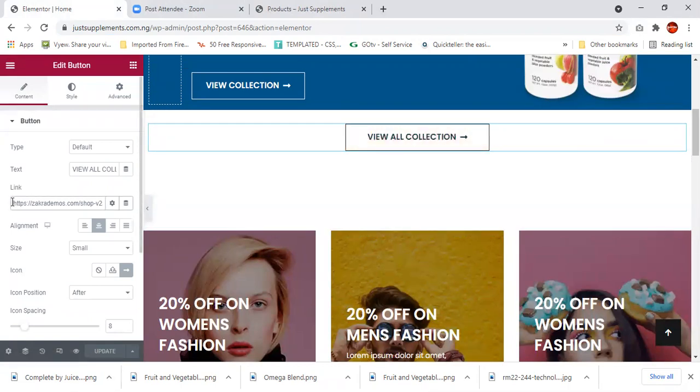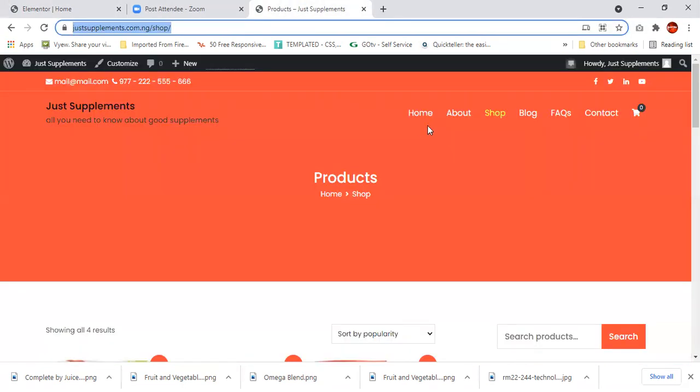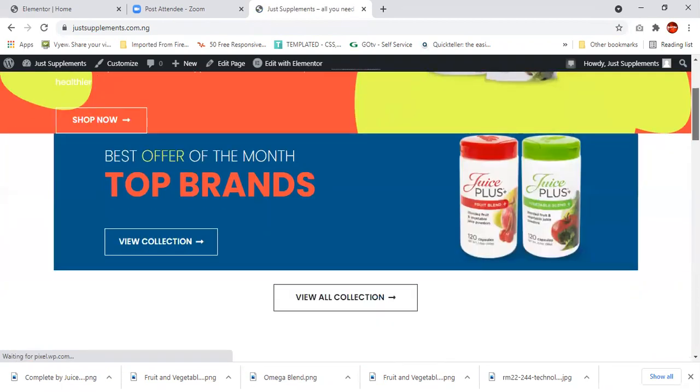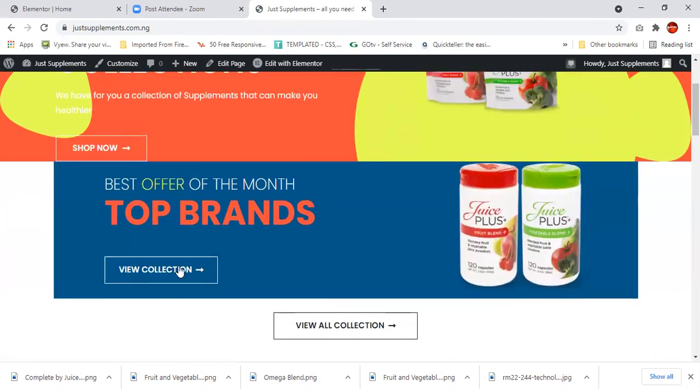This is the link right over here. I'll just replace the one that was here originally and click update. The idea is, if you come over to the home page and click view collections, the one here, you will see that it takes you to the shop page where you have the products.